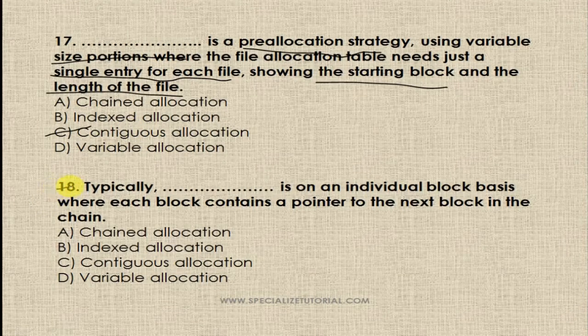Question number 18. Typically dash is on an individual block basis, where each block contains a pointer to the next block in the chain.